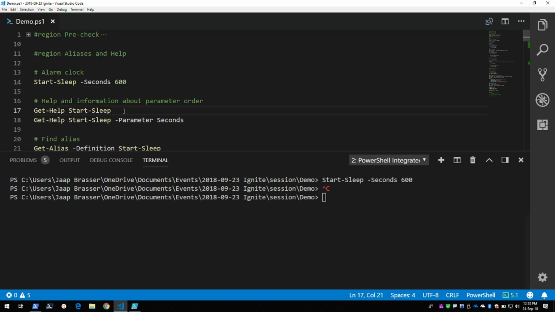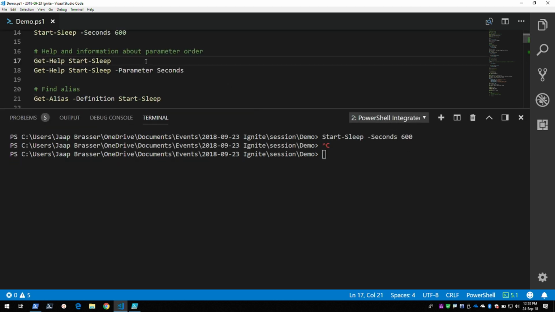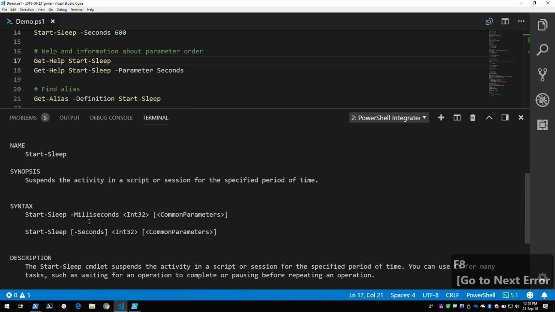And this is a functionality in PowerShell. We have a get help command, which can give us more information about whatever command we're running in PowerShell. So let's do this for the sleep command and see what this command is all about. So we can see here, we can choose to make the command sleep either a number of milliseconds or seconds.